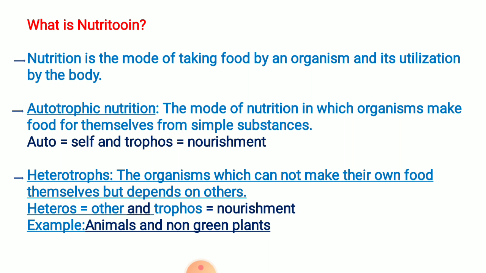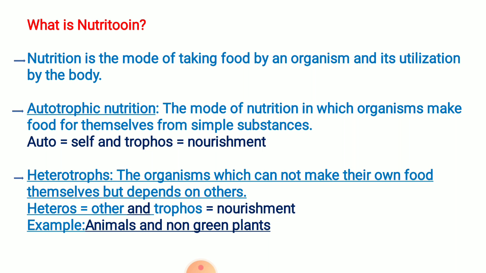If you want to say it in a very short way, the name is autotrophic: auto means self and trophs means nourishment. Self nourishment, means organisms making their own food by themselves. Green plants belong to this category, and some algae also prepare their own food. So that is about the autotrophic mode of nutrition.